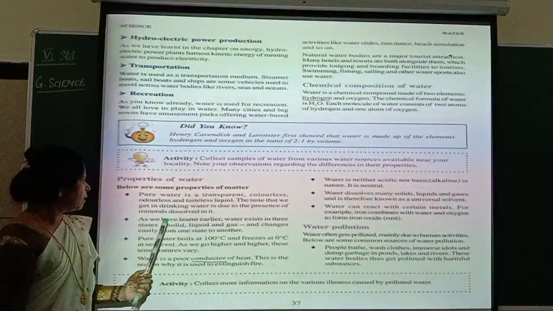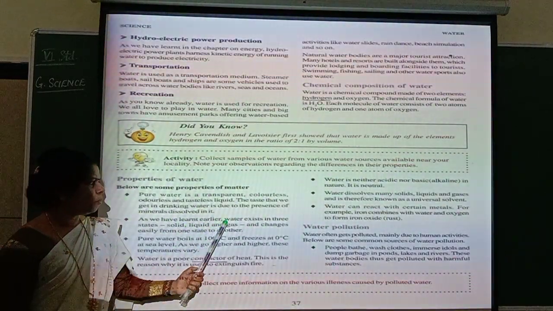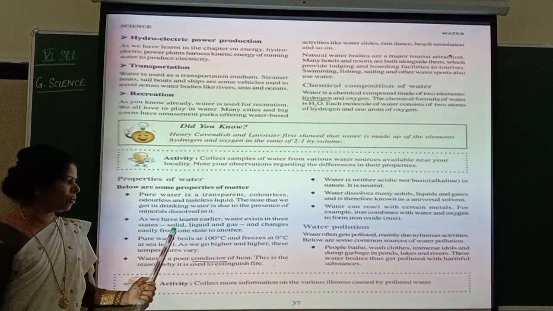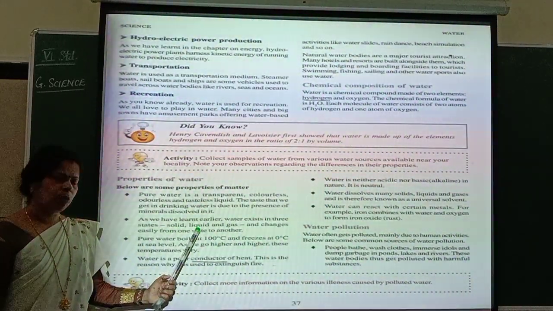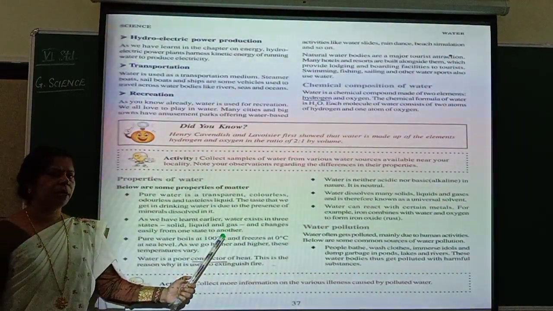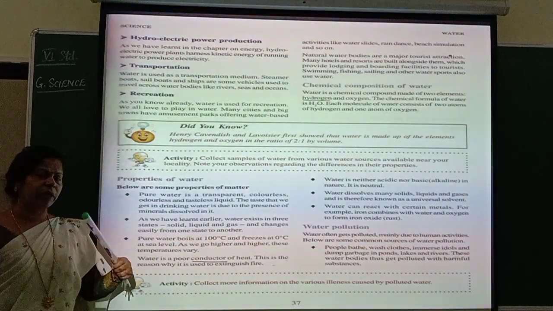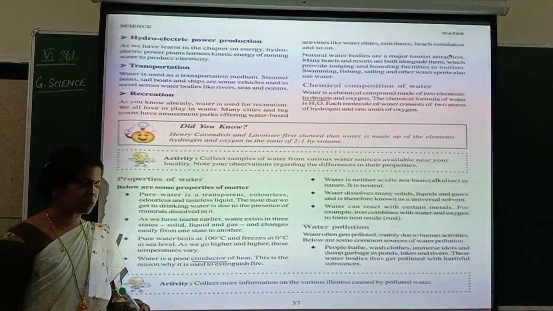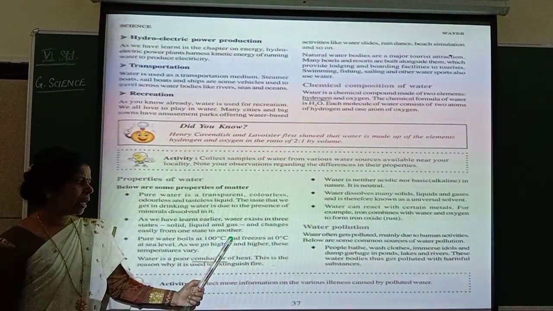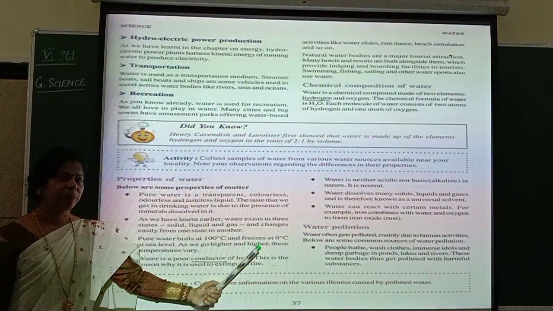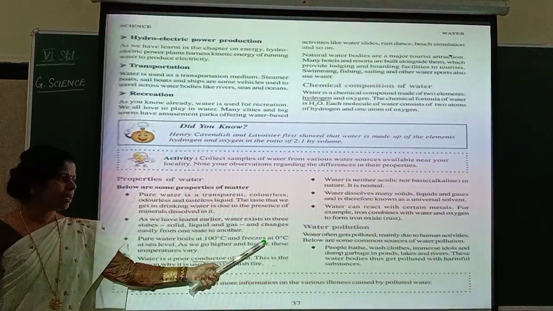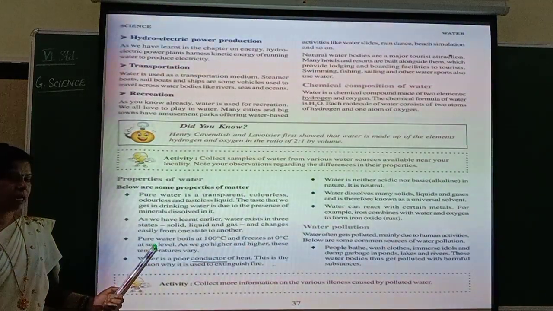Okay. Then, as we have learned earlier, water exists in three states. Already you have learned that. What is that? Solid, liquid and gas. Solid, you know, ice, snow. Liquid, water. Gas is vapor. And it changes easily from one state to another. So you have already learned when it is cooled, what happens? When it is heated, what happens? Now, pure water boils at 100 degrees Celsius and freezes at 0 degrees Celsius. Water boiling is 100 degrees Celsius and freezing, turning into ice, is 0 degrees Celsius at sea level.